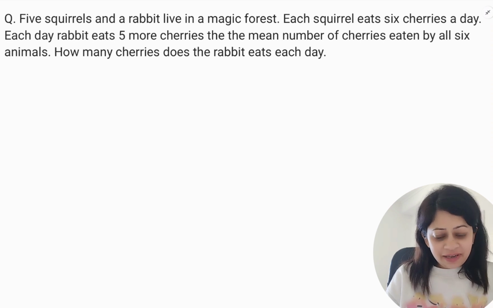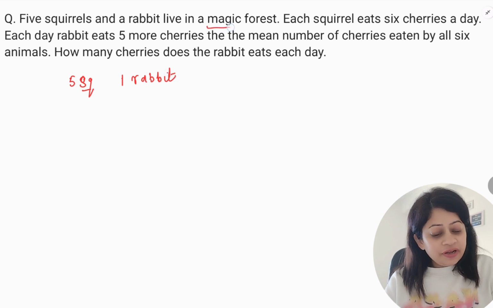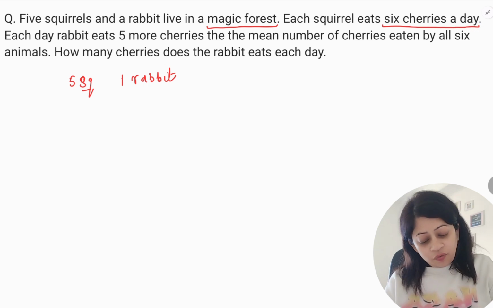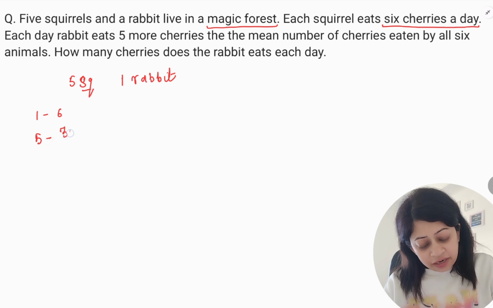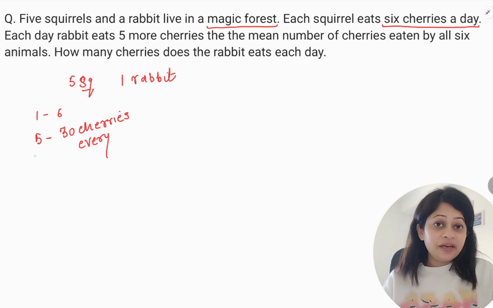So let us see. We have 5 squirrels, right? And we have one rabbit, right? They live in a magic forest. Each squirrel eats 6 cherries a day. So one squirrel eats 6. So if there are 5 squirrels, they will eat 30 cherries every day. Everything I am getting, I am noting in a statement so I can use it later.